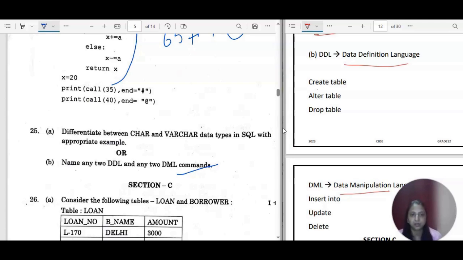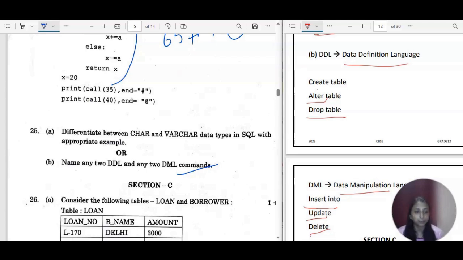So you have the create table or the alter table, in which also you have the modify option. You can change the constraint. You can add it. So alter table is also going to help you to change the structure of the table, and drop is also going to delete it completely. Okay, so DML is something in which the existing data will be changed. So you can insert one row into the existing one, you can update any value, you can delete it. The elements will be deleted with the help of the delete command, but the structure will be there in the table, in the database. So this is the difference.